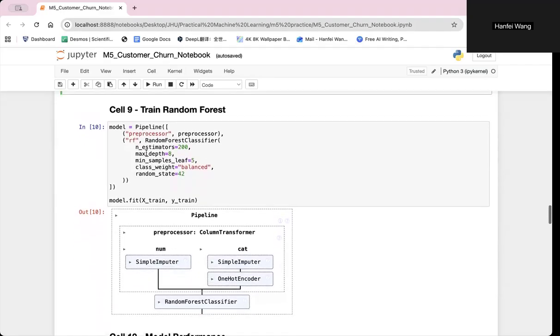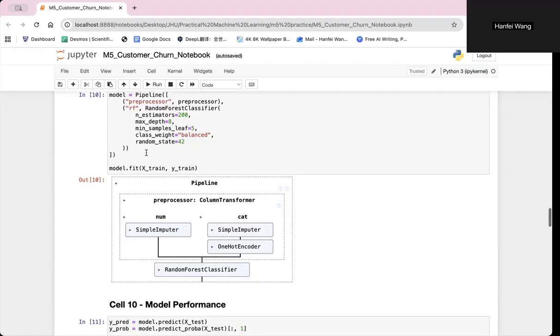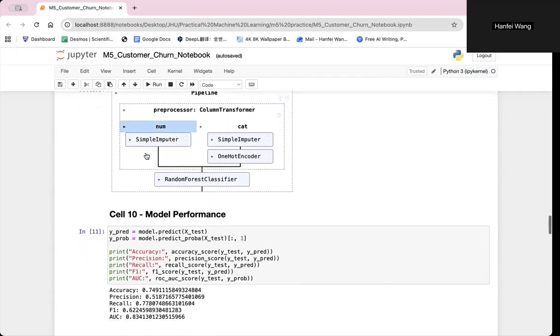distribution. I use a random forest classifier because it performs well for structured tabular datasets and provides feature importance for interpretability.